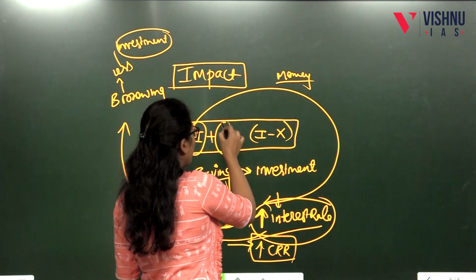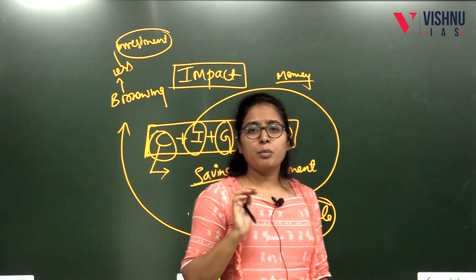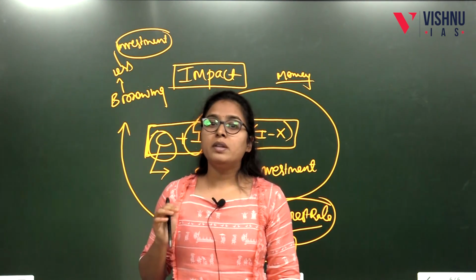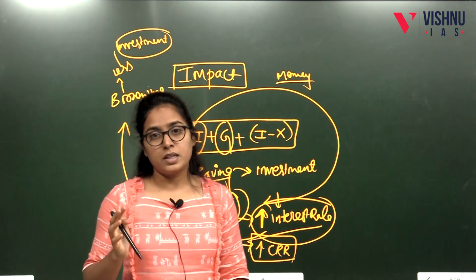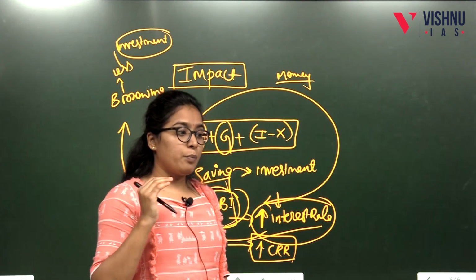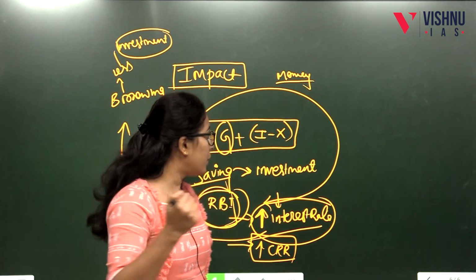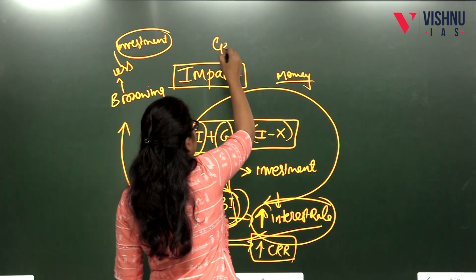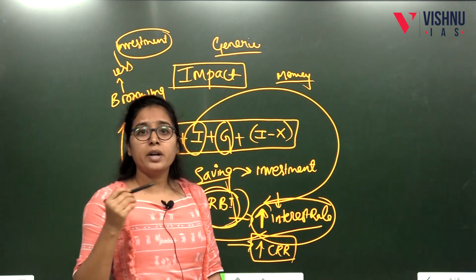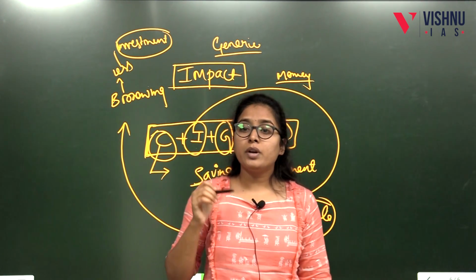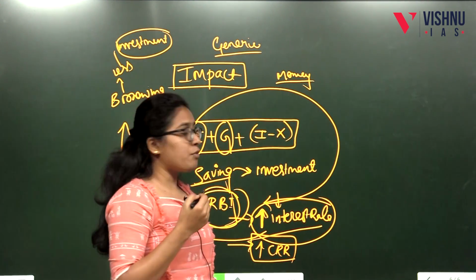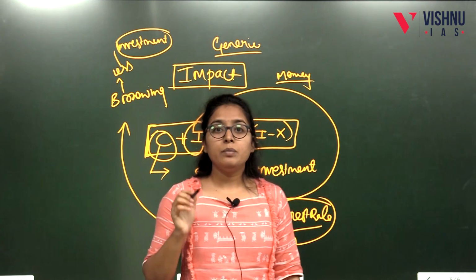Then comes the government. How will the government be affected? Because of inflation, the poorest of the poor people in the country can't afford the necessities. So the government has to subsidize products. The government has to produce, for example, generic medicines at free of cost or at low price. So the government has to spend its money to reduce the impact of inflation on consumers. So the government will suffer from a fiscal deficit in the economy.